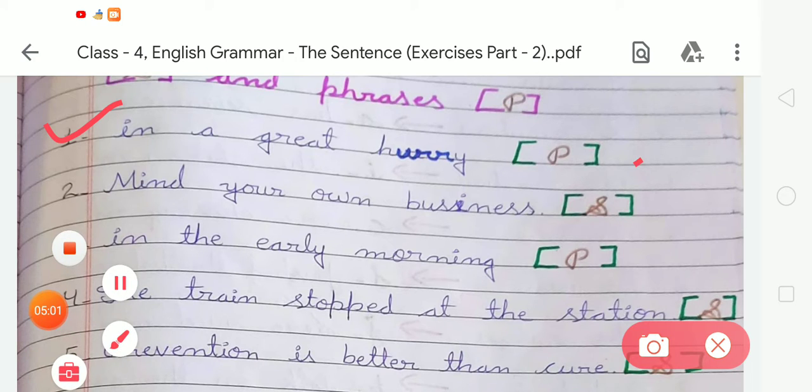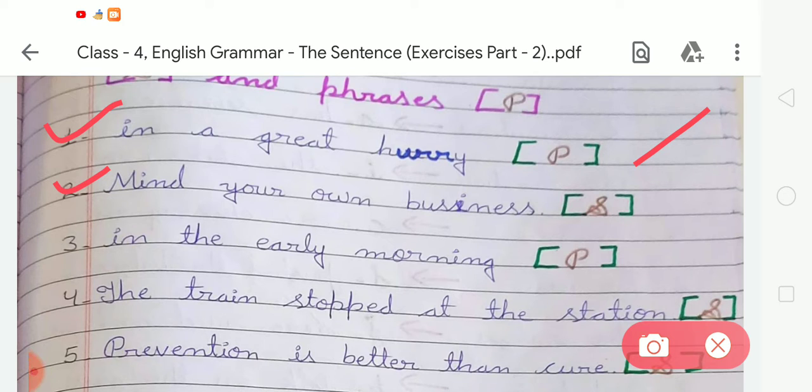Like this, you have to mention P in front of this given group of words. Okay student, now the next one: "Mind your own business." Tell me, does this given group of words make any sense? Yes, this given sentence makes sense.